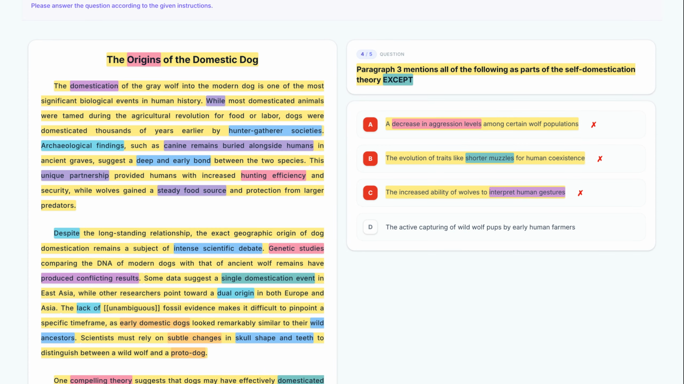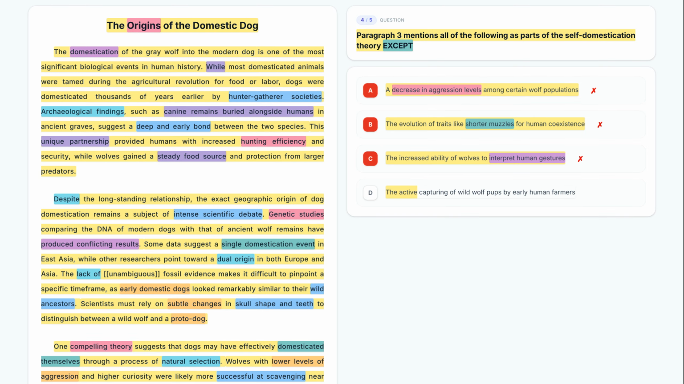Finally, let's look at option D. The active capturing of wild wolf pups by early human farmers. Option D mentions active capturing by farmers. Paragraph 3 says dogs domesticated themselves near hunter-gatherer campsites from paragraph 1. The idea of farmers capturing them contradicts the self-domestication theory. Keep it.